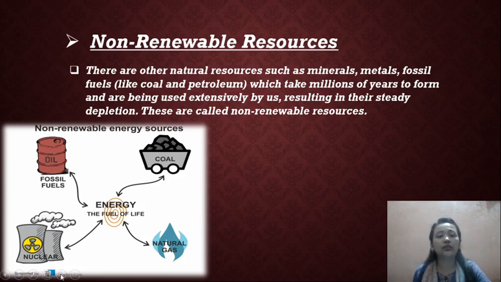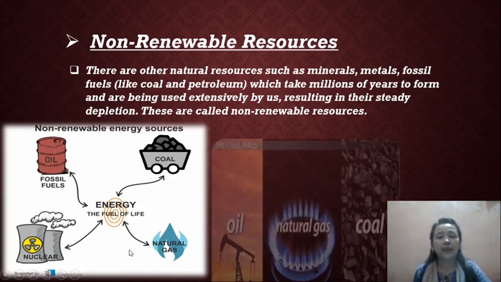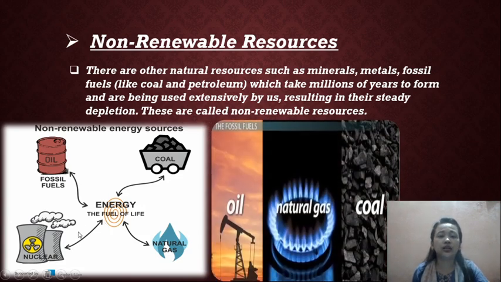Non-renewable. They cannot be replaced for millions of years. We cannot use them again and again. They are natural resources such as minerals, metals, fossil fuels like coal and petroleum, which take millions of years to form.